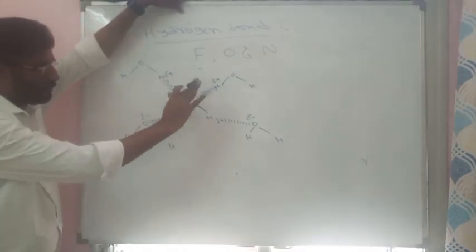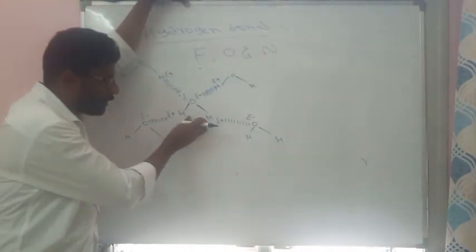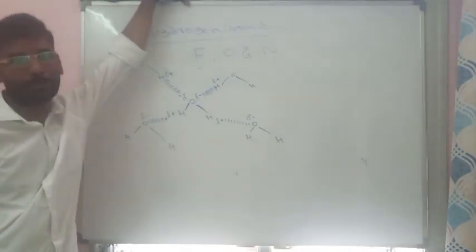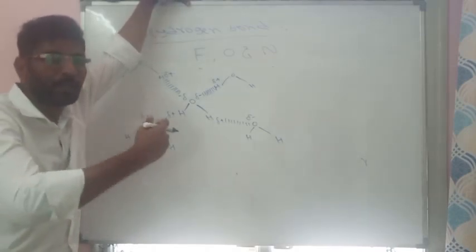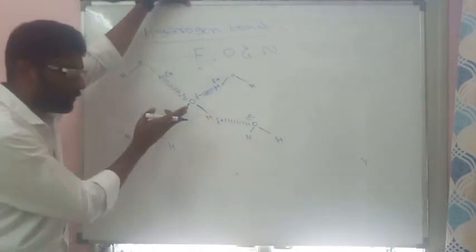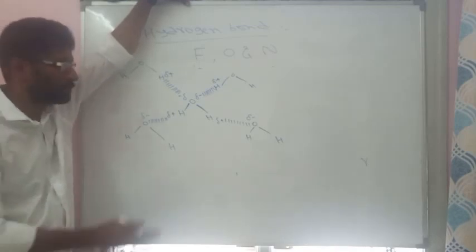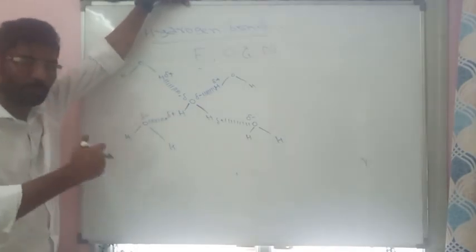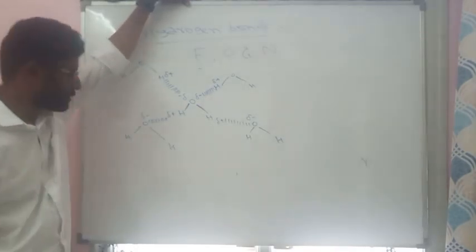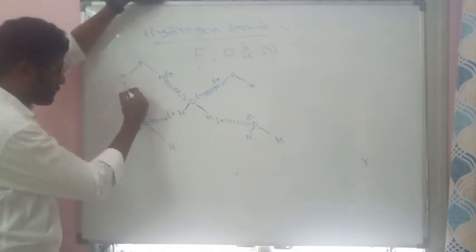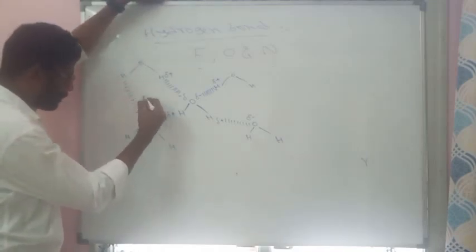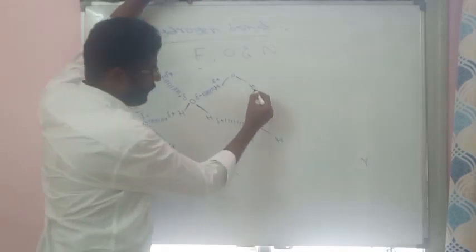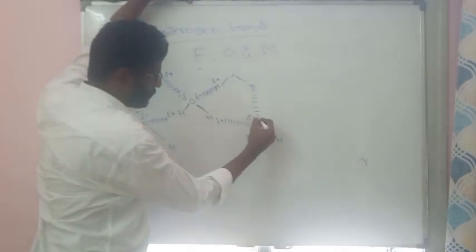So this is the formation of hydrogen bond. One water molecule is attached to four other water molecules. Now suppose you decrease the temperature, the liquid can be converted to solid. On solidification, there is a formation of strong intermolecular forces. Due to that, this hydrogen will form a hydrogen bond with this oxygen, and this hydrogen will form a hydrogen bond with this oxygen.